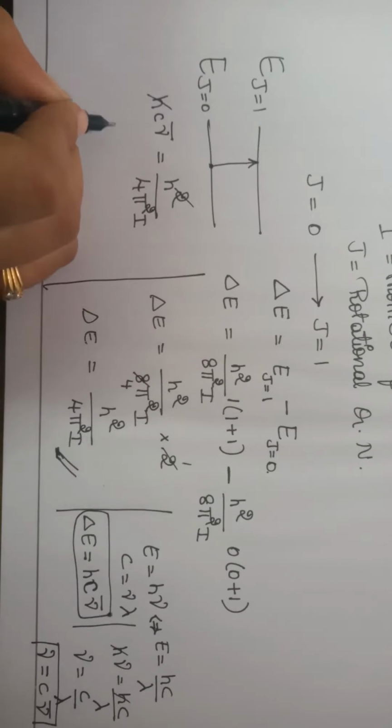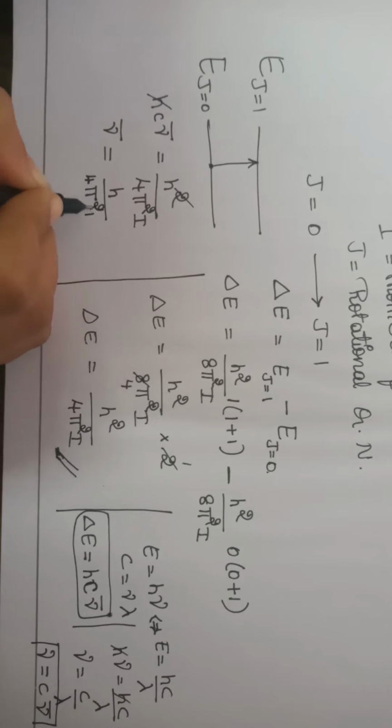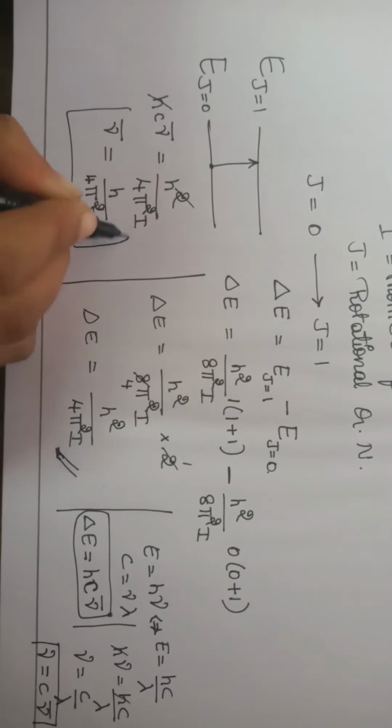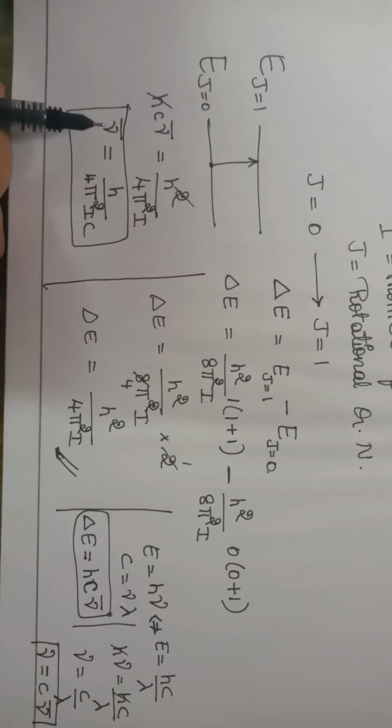Here we are getting mu bar is equal to h by 4 pi square IC. So this is the expression in terms of wave number.